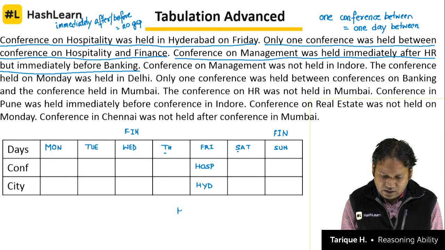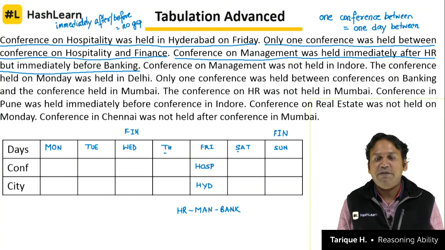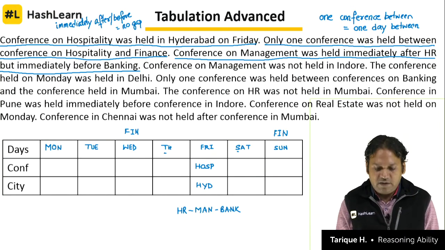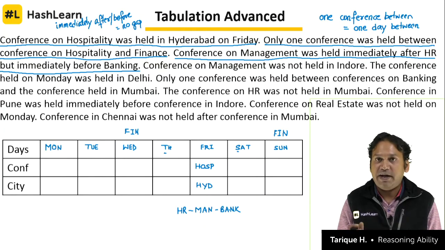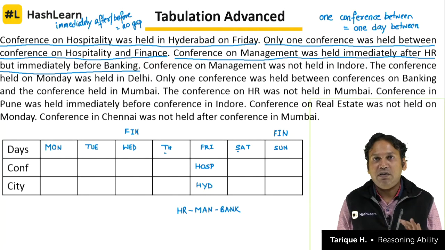So right after HR will be management, and right after management will be banking. That means these 3 conferences will be on 3 consecutive days. That much we can definitely say, that these 3 conferences will be on 3 consecutive days. Clear? HR will be right before management and management will be right before banking. Now you look at the table on the screen and say, which 3 days can be there? HR, management and banking are on 3 consecutive days, right? So which are the options that we have?